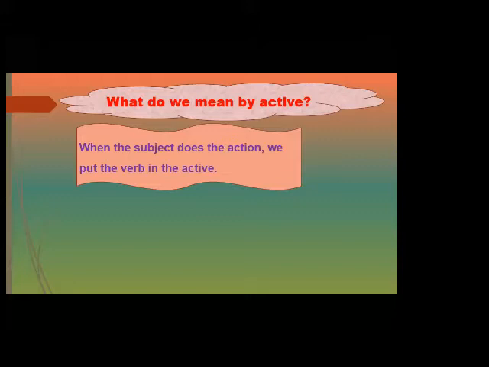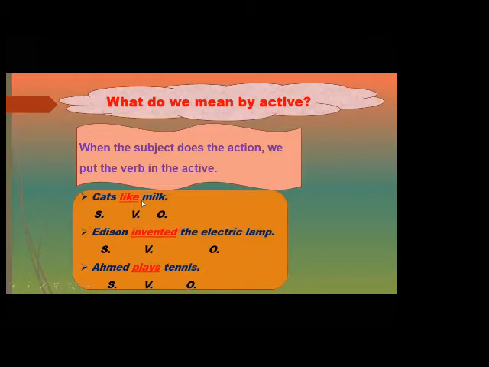So, what do we mean by active? When the subject does the verb, like cats like milk. Here, cats is the subject, like the verb, milk is the object. Edison invented the electric lamp. Edison is the subject, invented the verb, the electric lamp, the object. Ahmed plays tennis. Ahmed is the subject, plays the verb, tennis is the object.